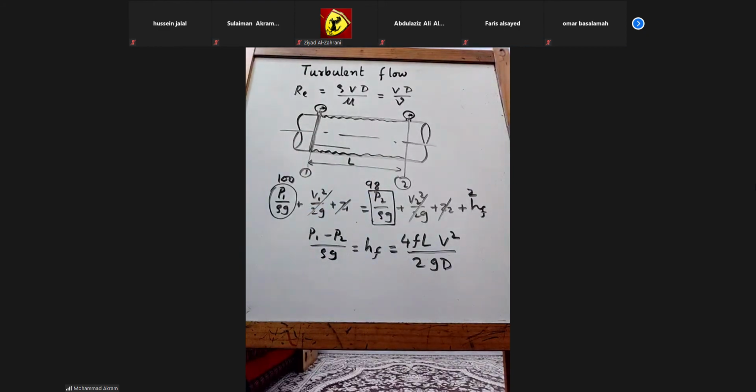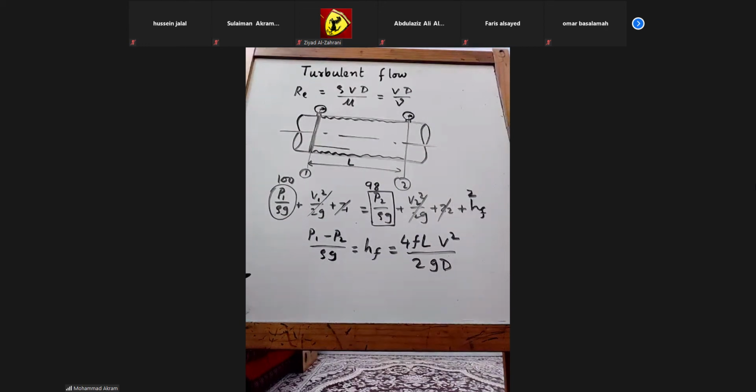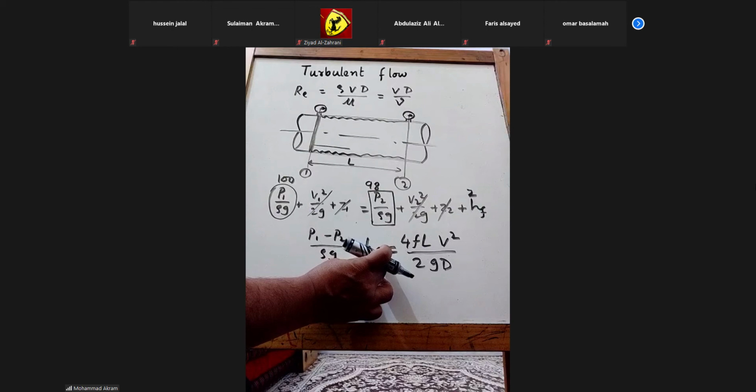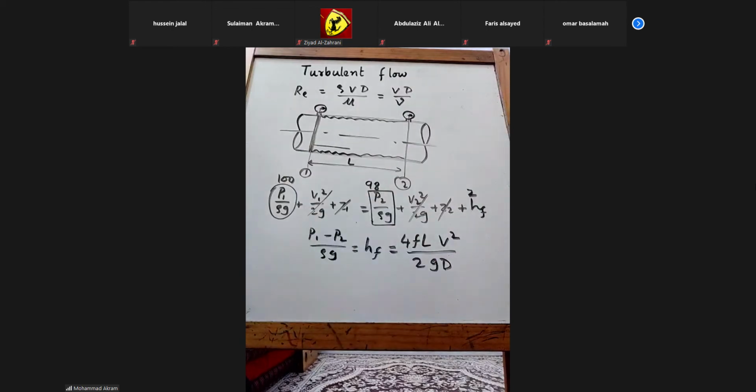It depends on the surface roughness, etc. It depends on the velocity, it depends on the diameter, it depends on the length, mostly on the length. So the formula in turbulent flows, the head loss due to friction, is equal to 4FLV square divided by 2GD.